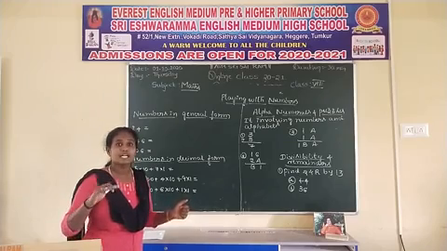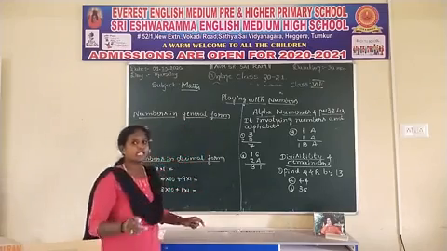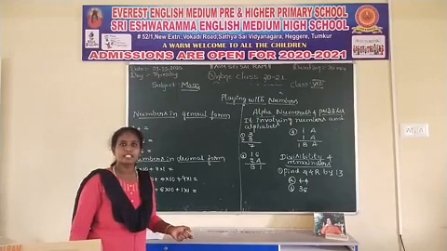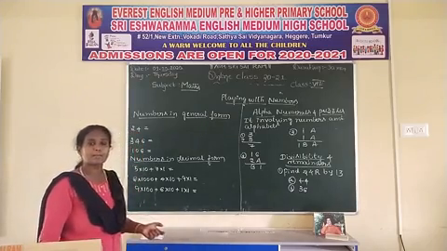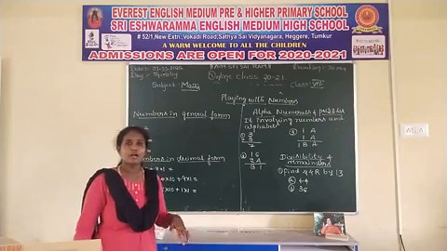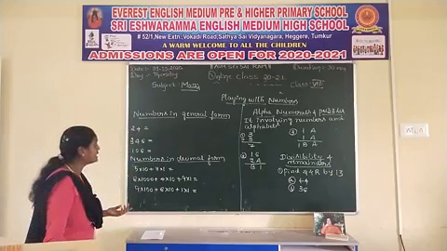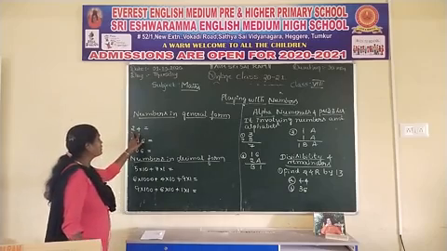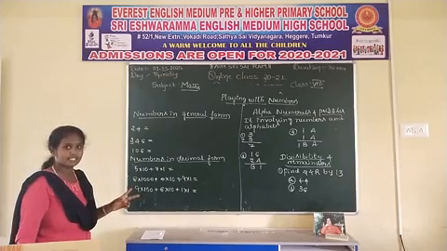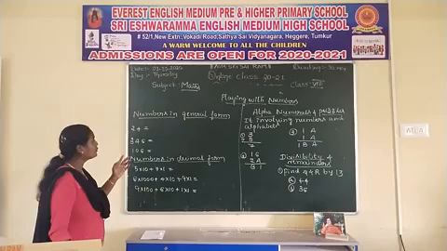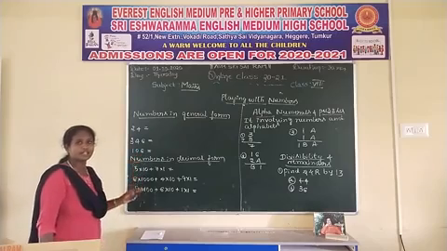You should express on the basis of their place value. That is called the general form. What do we call that? General form. Then how to express the numbers in the general form? See here. 24 is the example I am taking. How to express this 24 in the general form?